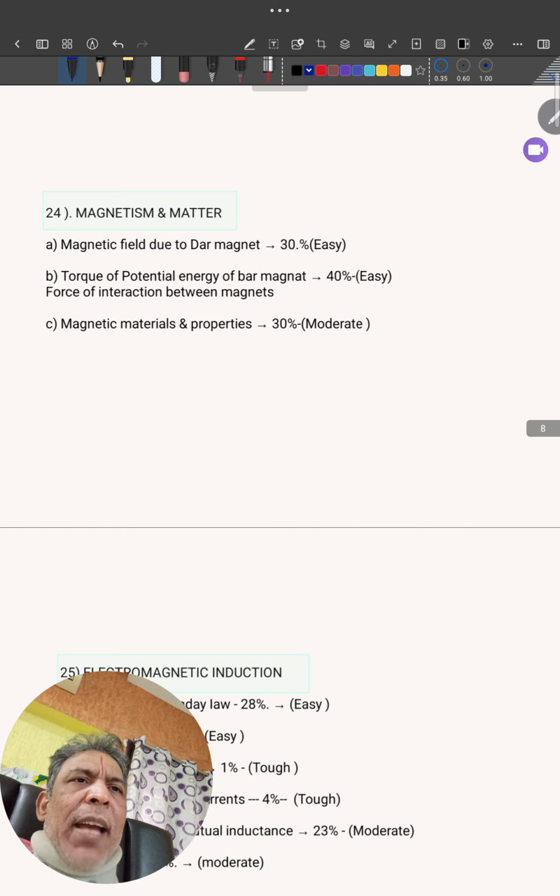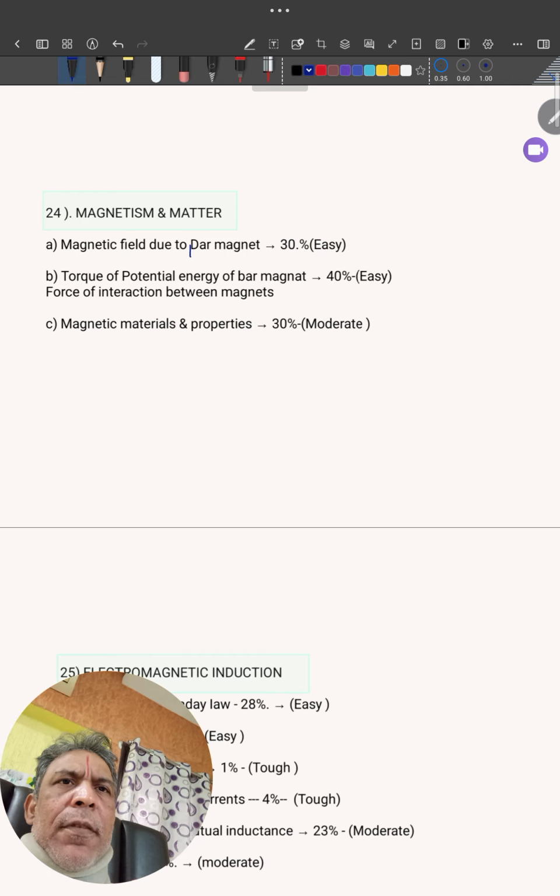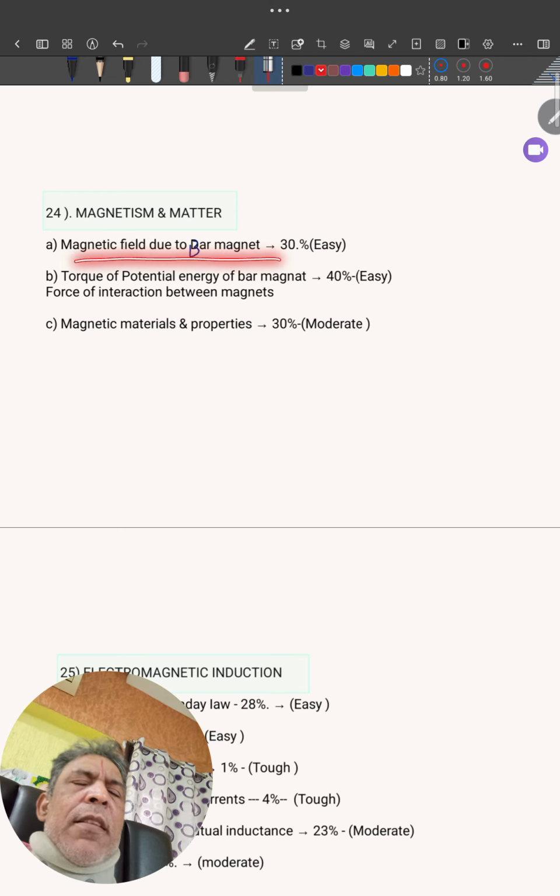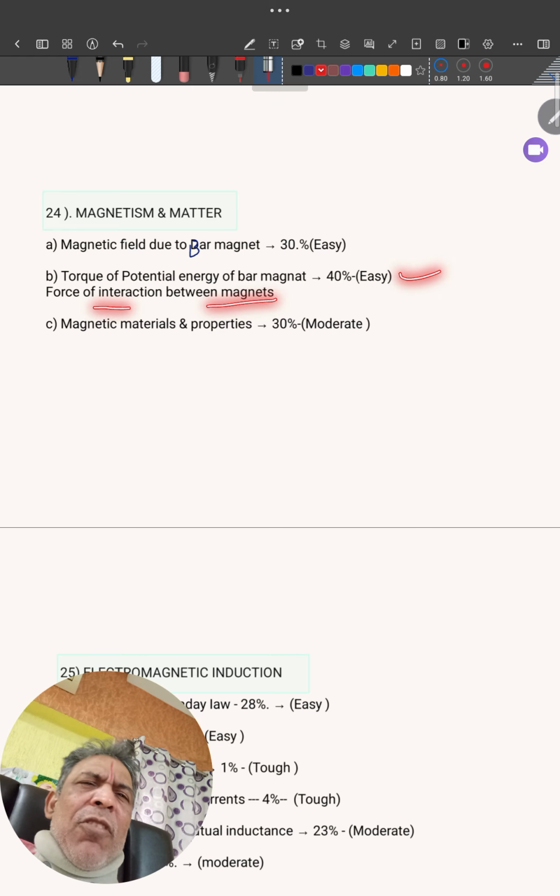Okay, next will come magnetism and matter. Magnetic field due to a bar magnet. Simple, formula based, very important. Torque and potential energy of a bar magnet, force, very easy this also.